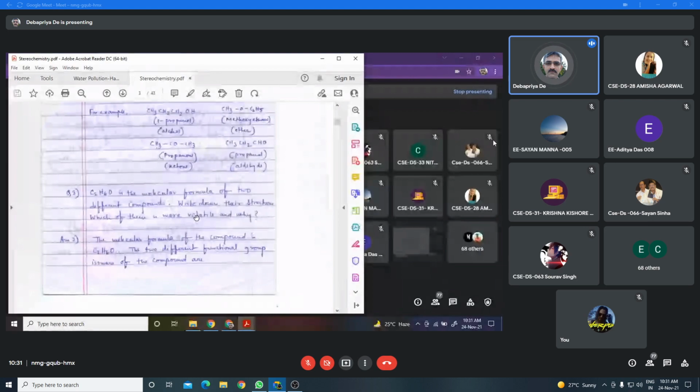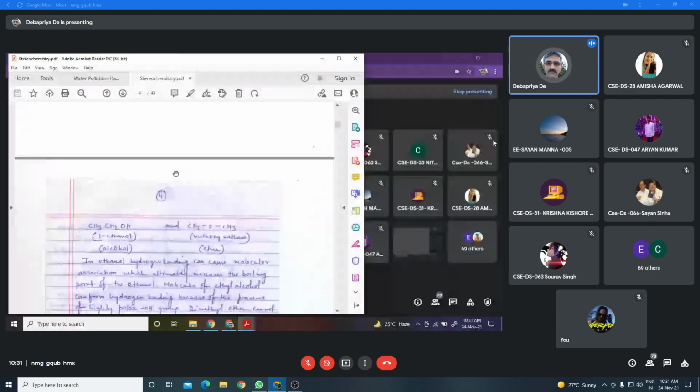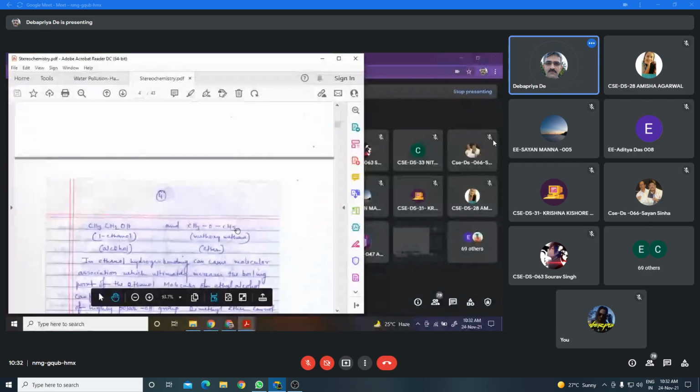The two different functional isomers of C2H6O are CH3CH2OH, which is the alcohol, and CH3OCH3, dimethyl ether. The first is under the alcohol category and the second is under the ether category.